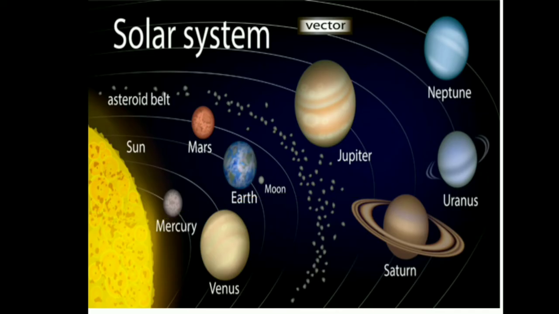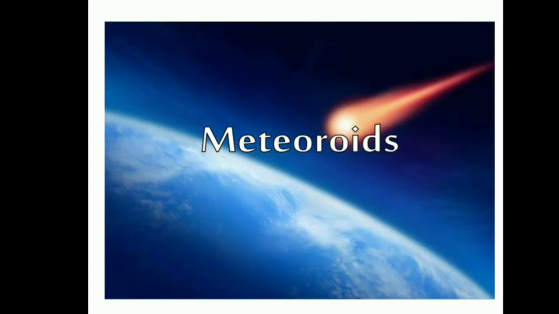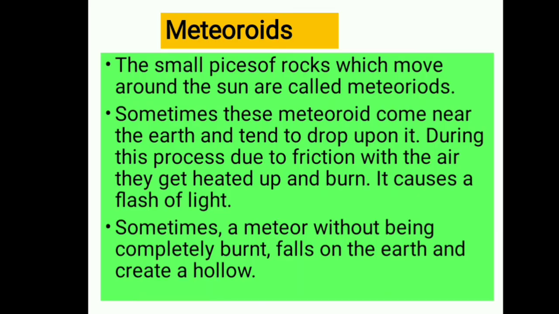Next we go through the meteoroids. Just observe the picture here. One more light we are seeing. This is a meteoroid. What is the actual meaning of meteoroids? Small pieces of rock which move around the sun are called meteoroids. Sometimes these meteoroids come near the earth and tend to drop upon it. Meteoroids are also rocky bodies, small tiny rocky bodies.